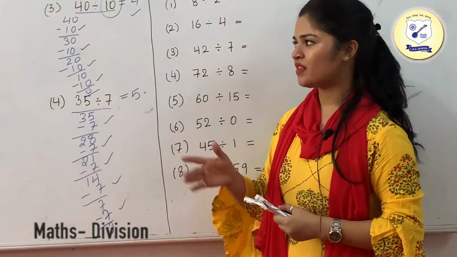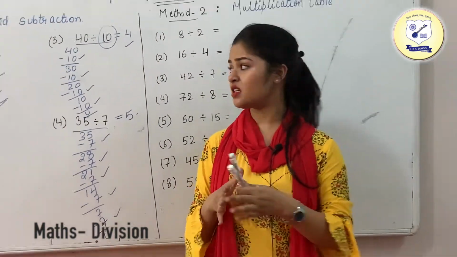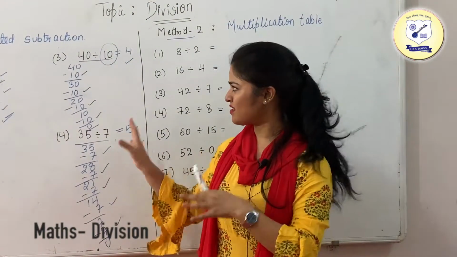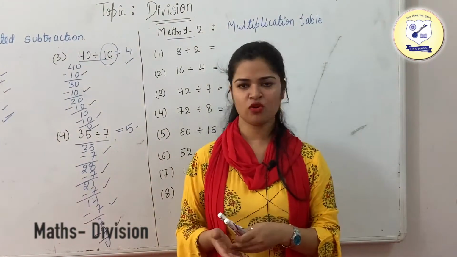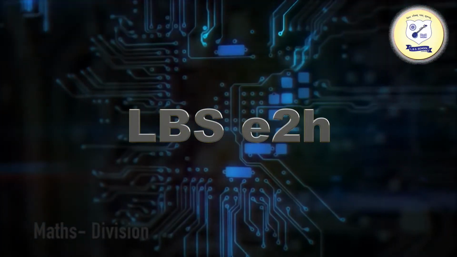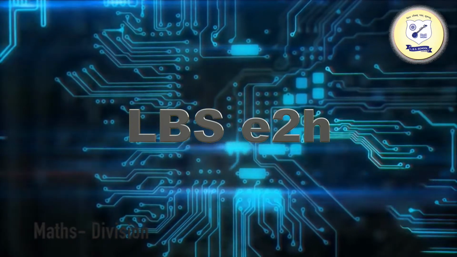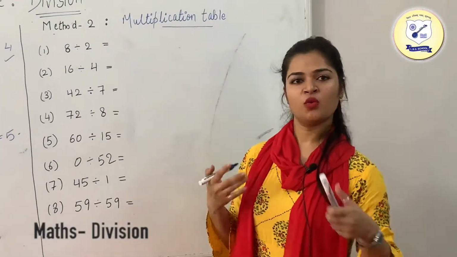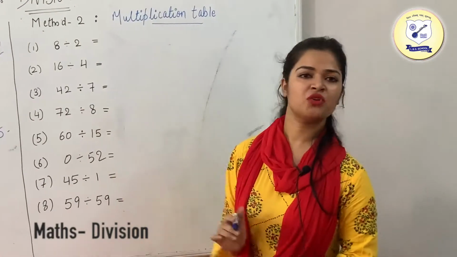This is one of the methods to do the division, but since it is very time consuming, I do not prefer doing this. But since this was in the syllabus of many books, I have just gone through this. So now we will move to the second method, which is using the multiplication table, which actually consumes less time as compared to the first method.